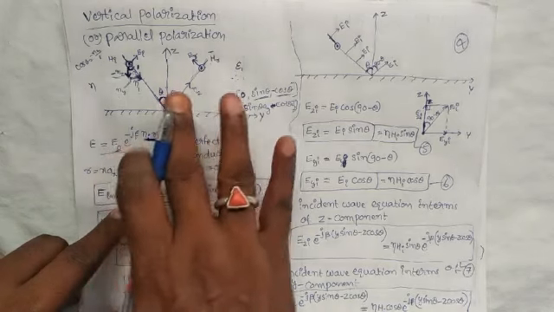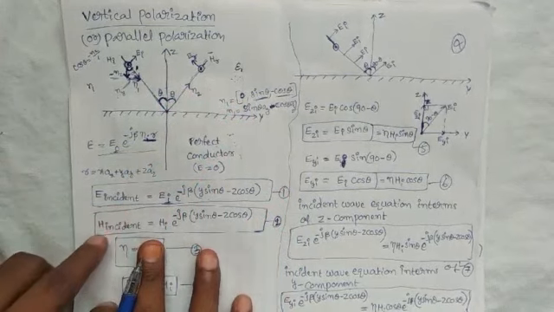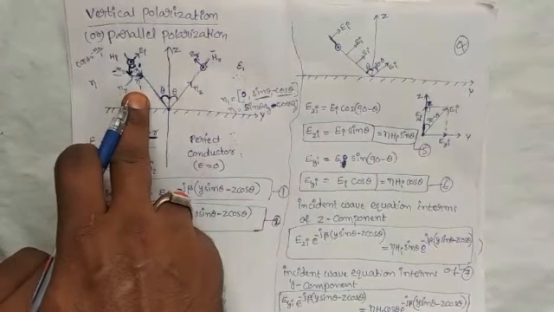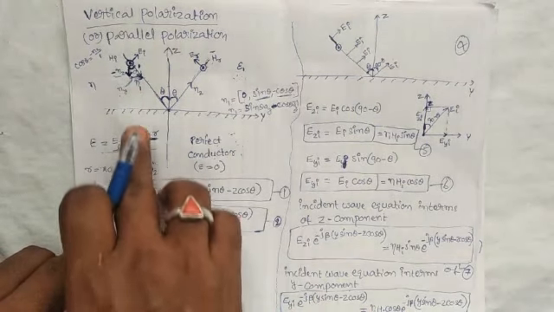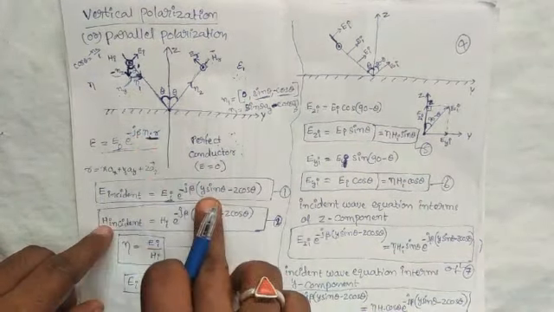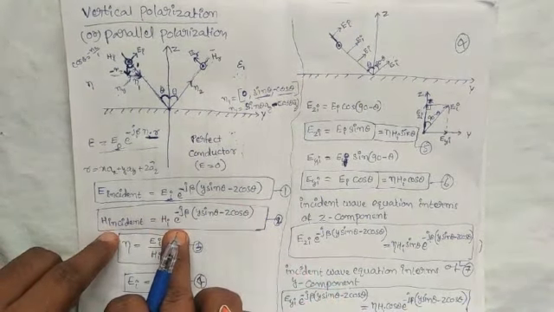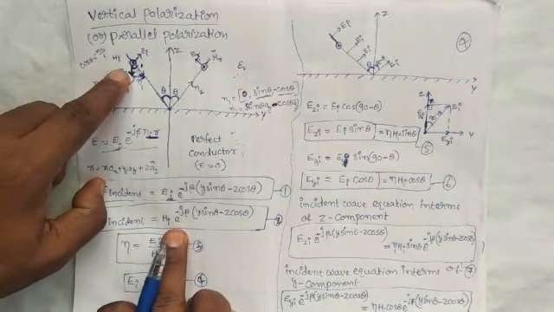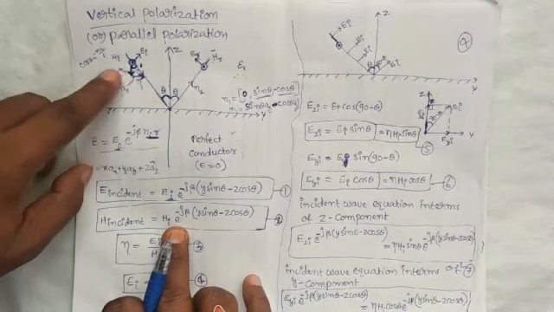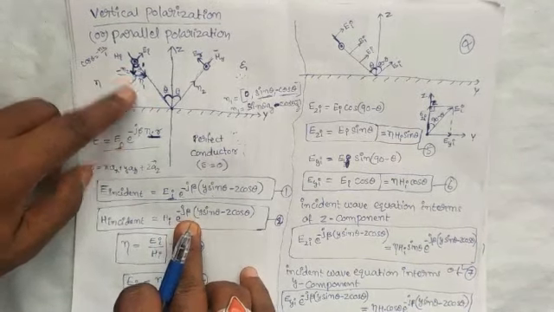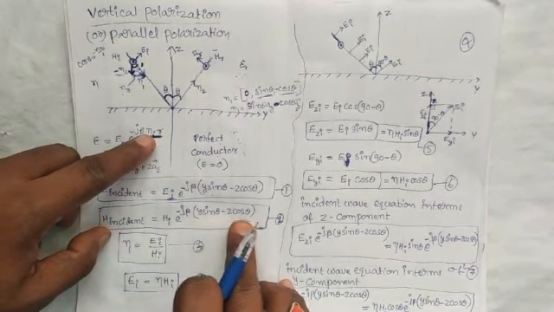Similarly, we write the wave equation in terms of magnetic field intensity. The n1 vector is the same, and n1 dot r is the same, y sin theta minus z cos theta. H incident is equal to Hi, the magnitude, into e power minus j beta n1 dot r, with n1 dot r equal to y sin theta minus z cos theta.